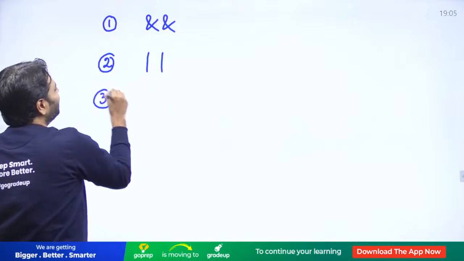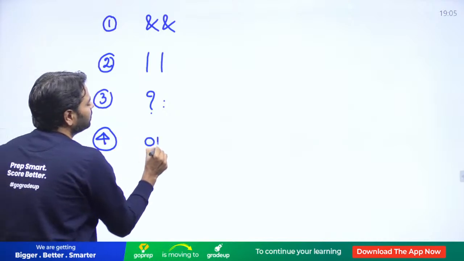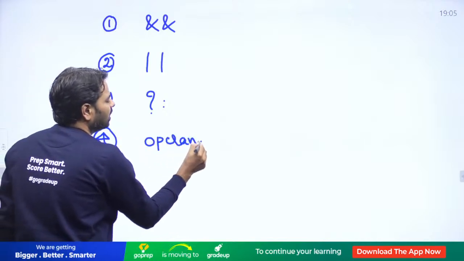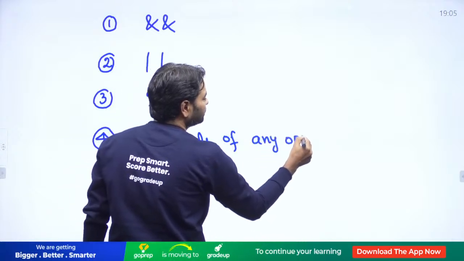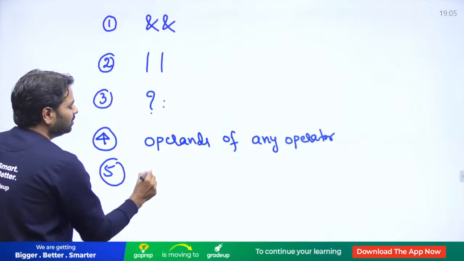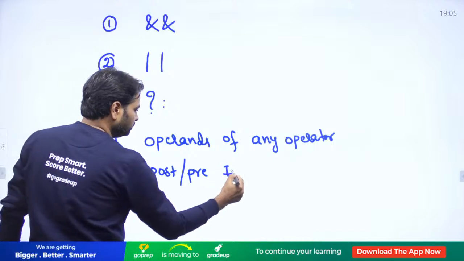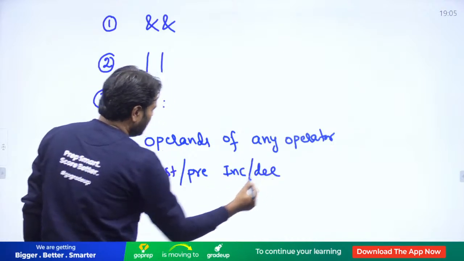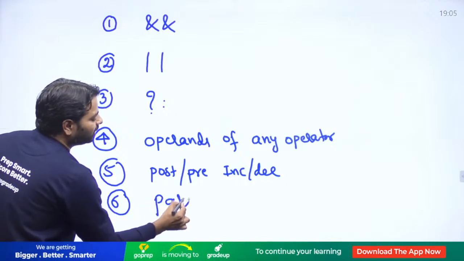Third, conditional. Fourth, when you are talking about operands of any operator, careful. And when you are dealing with post or pre-increment or decrement. And fifth, sixth, when you are talking about parameters of any function.